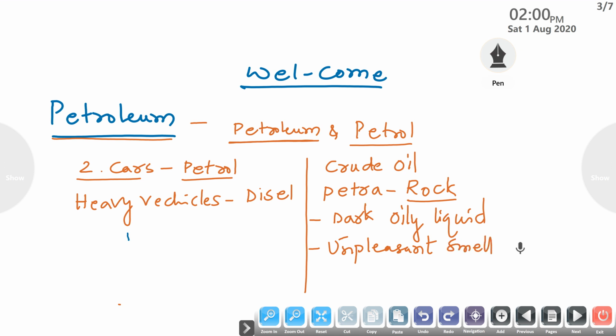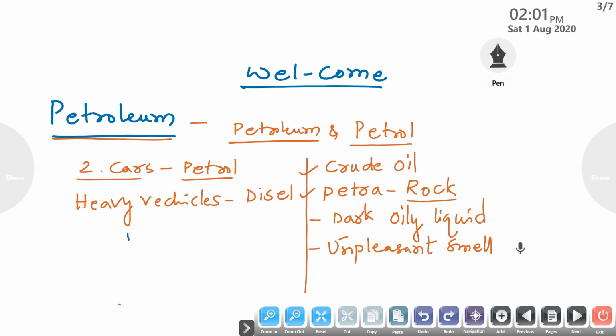These are the important points regarding petroleum: it is a crude oil, the word comes from petra meaning rock, and it is a dark oily liquid with an unpleasant smell.